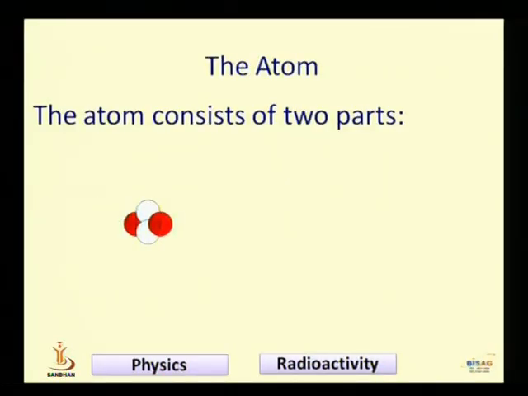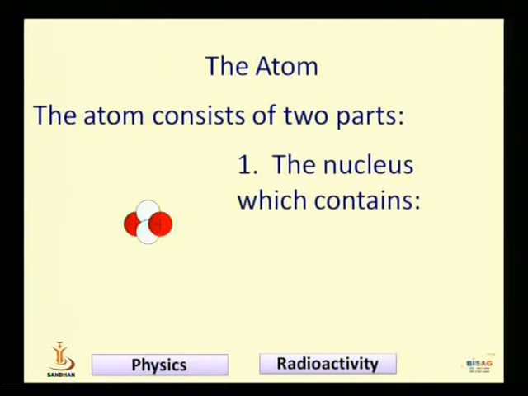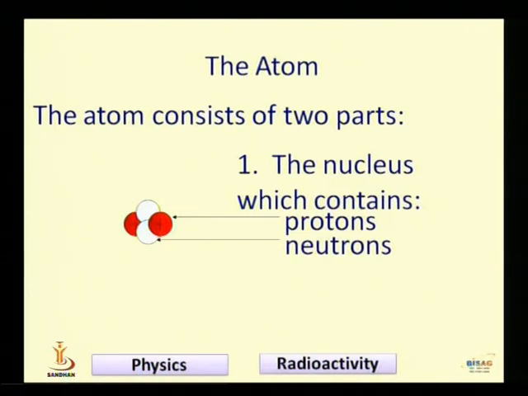See, the atom consists of two parts. You can see the nucleus, which contains protons as well as neutrons. Protons carry a positive charge, neutrons are neutral particles, and the electrons surround the center of the nucleus and have a negative charge.